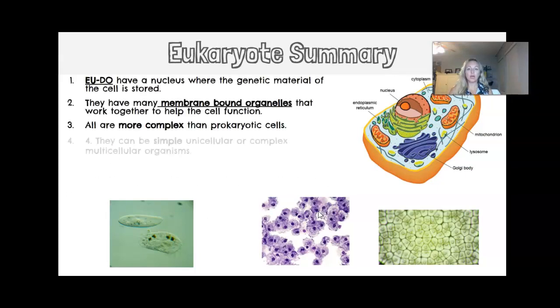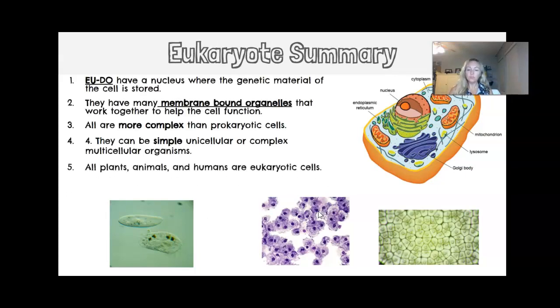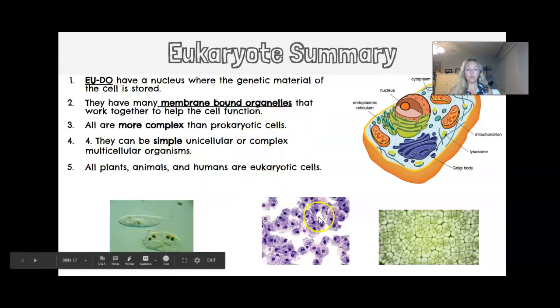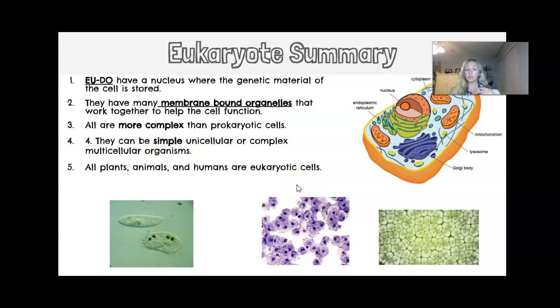All right, eukaryotic summary. So you do have a nucleus. Eukaryotes do have a nucleus. They have other membrane-bound organelles. They are more complex than prokaryotic cells. They can be simple and unicellular, like this one, or they can be multicellular and have lots of layers, like us. All plants, animals, and humans are eukaryotes. So when you think of a creature that you see, it's probably a eukaryote, and it's probably multicellular.